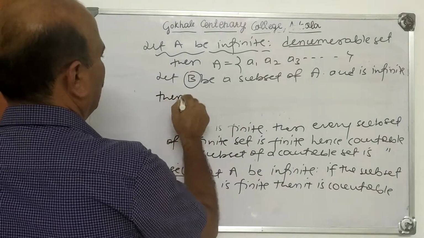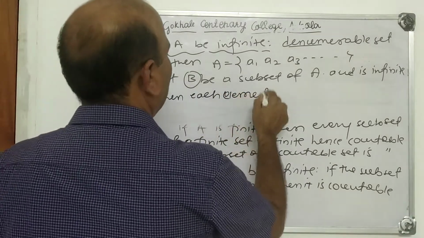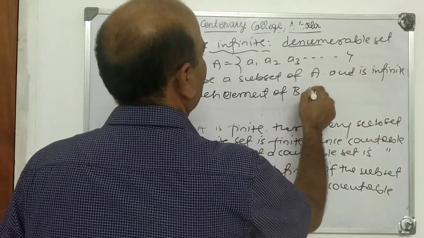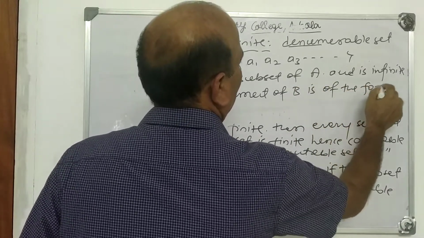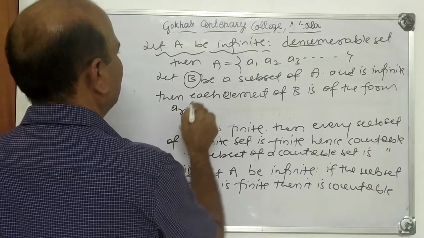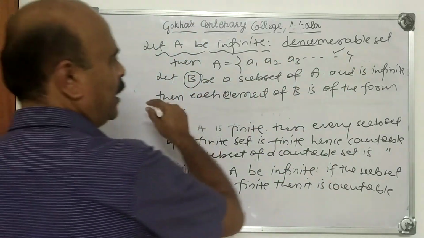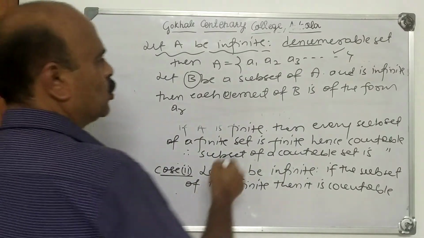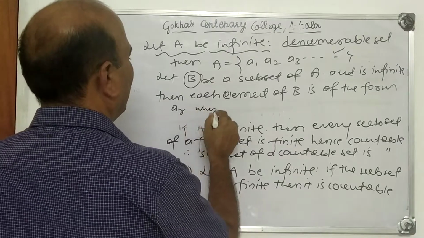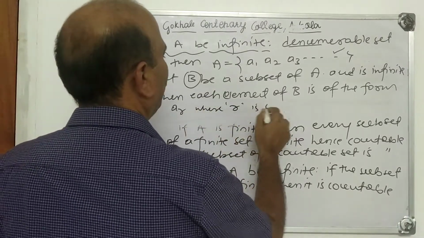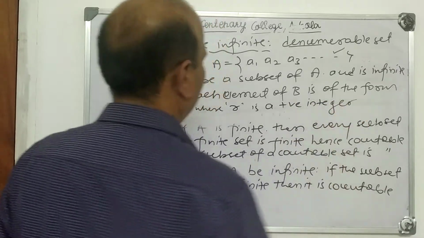Then each element of B is of the form a_r. Why this? Because they are elements of A: a1, a2, a3, etc., arranged in sequential order. So elements of B are also of the form a_r, where r is a positive integer.